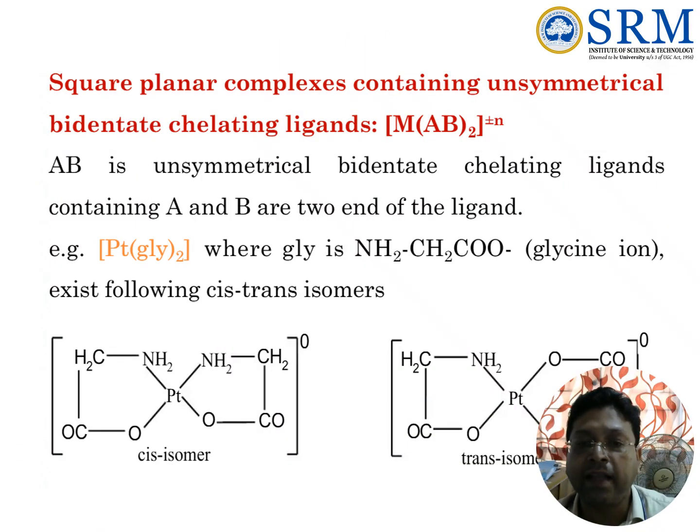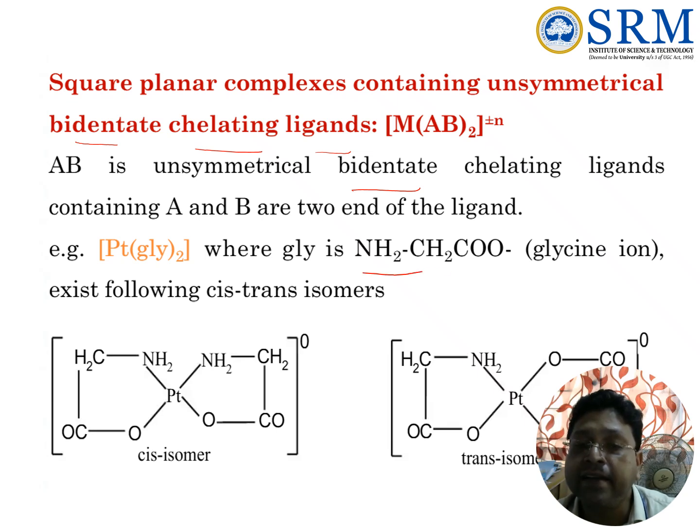We can see another type of square planar complex containing an unsymmetrical bidentate chelating ligand, MAB2, where AB is an unsymmetrical bidentate chelating ligand, with A and B being the two ends of the ligand. For example, Pt(glycinate)2, where glycine is NH2CH2COO-.